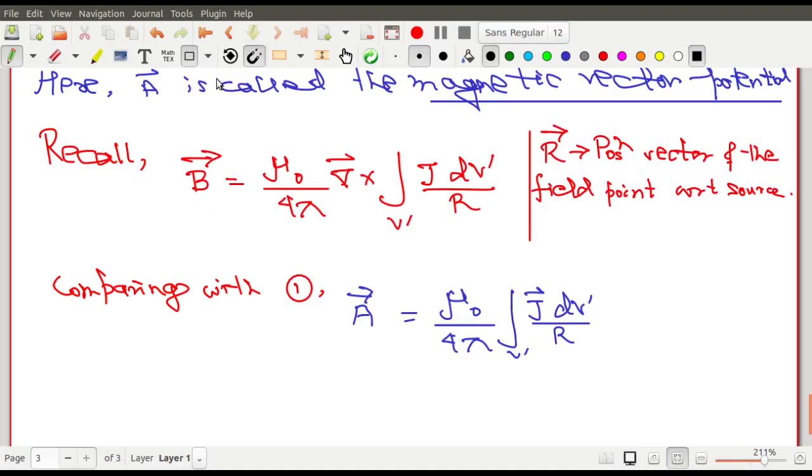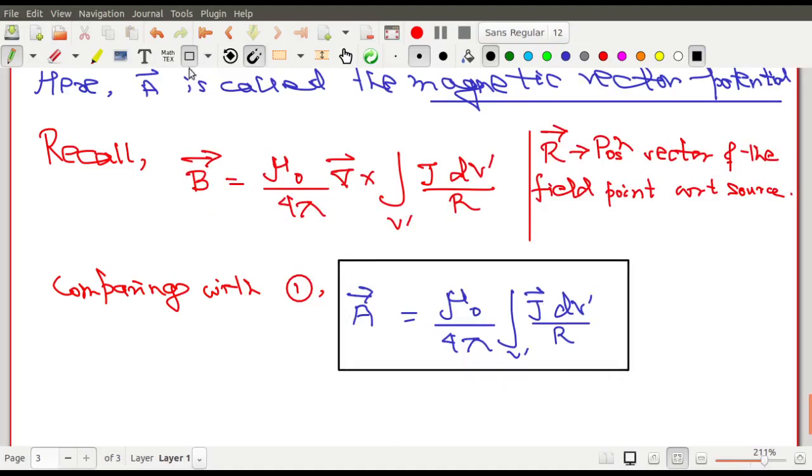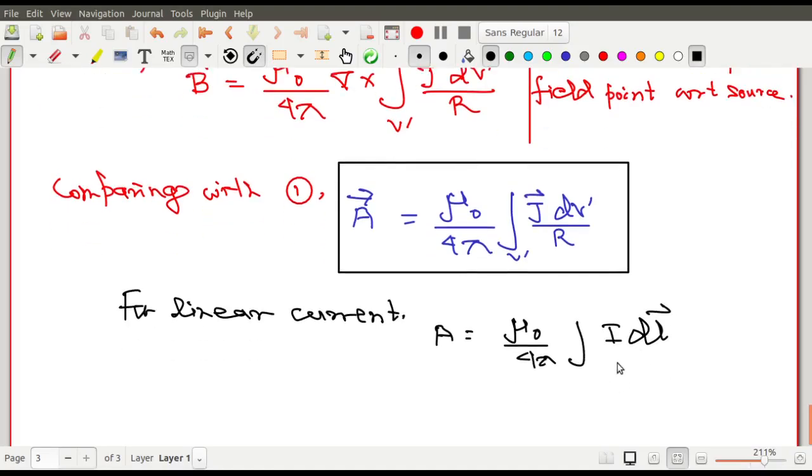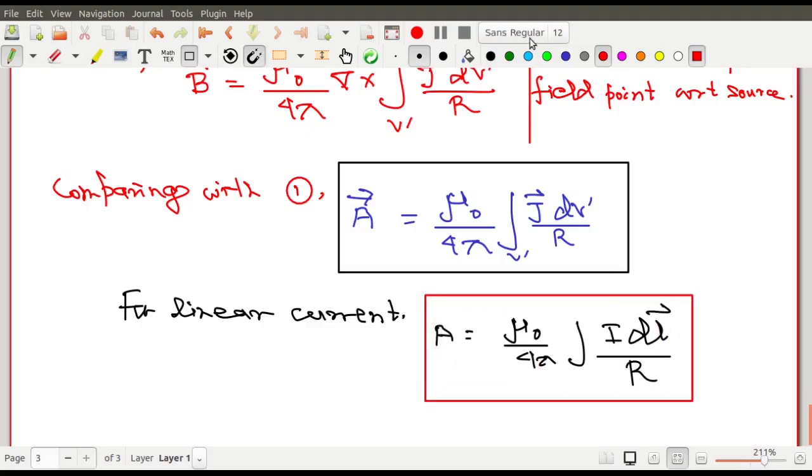And this is true for a volume distribution of current. So যেখানে volume distribution of current আছে সেখানে এটা true হয়, and for linear current, that is I, if the current is written by I, in the Biot-Savart law I have shown you both the expression with I and J. So for linear current, you know, this should be mu 0 by 4 pi, and J dv is replaced by what? J dv কি দিয়ে replace করি? With I dl. In the Biot-Savart law, you remember that this type of issues has been dealt. Biot-Savart law এর ক্লাসে কিন্তু এই ধরনের জিনিস আমরা অলরেডি ডিল করেছি, that I dl is sometimes replaced with J dv and vice versa.